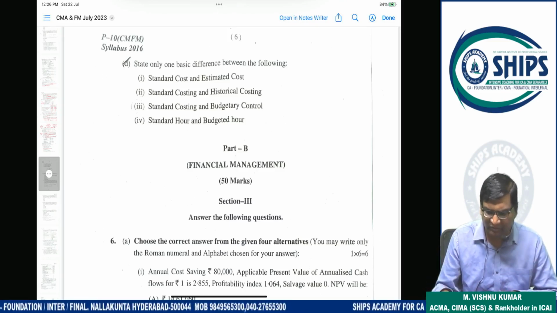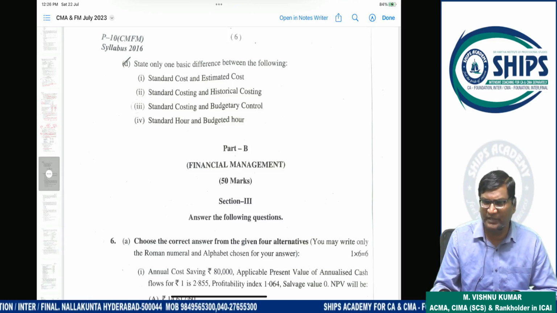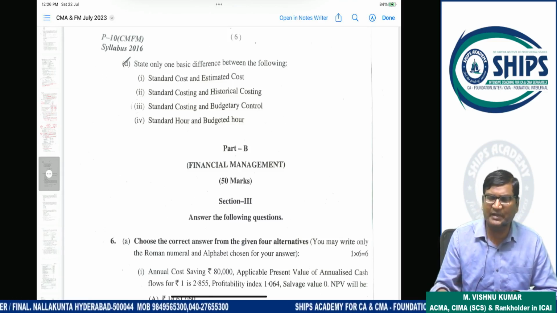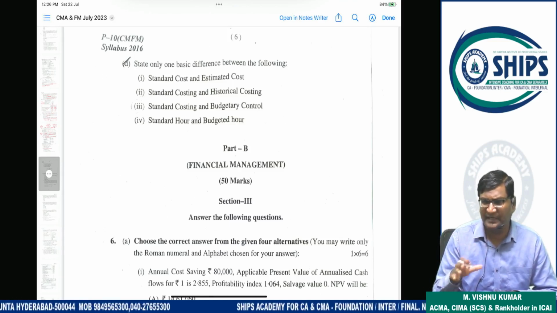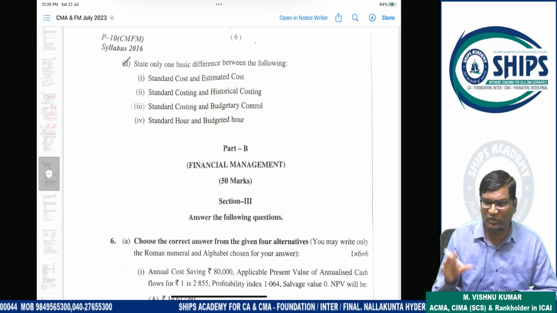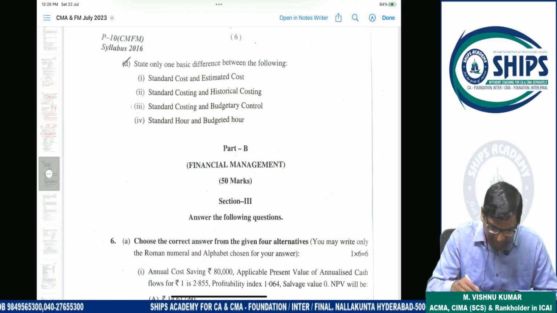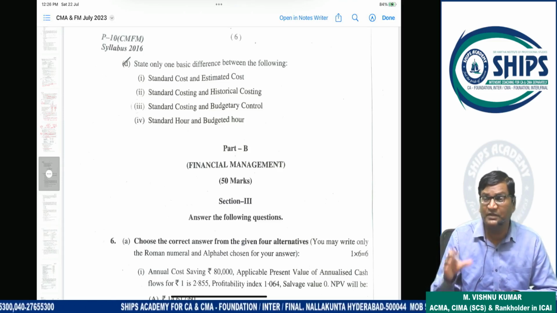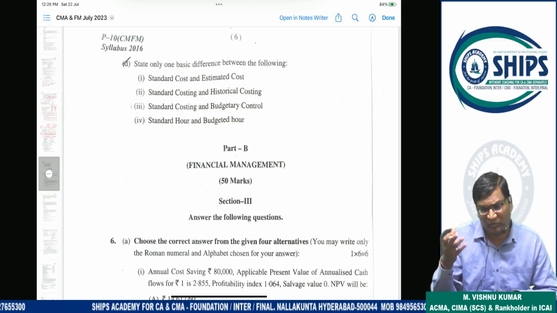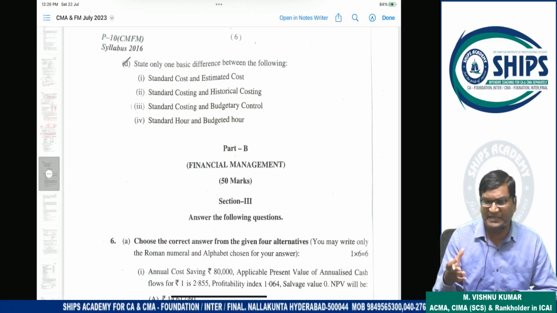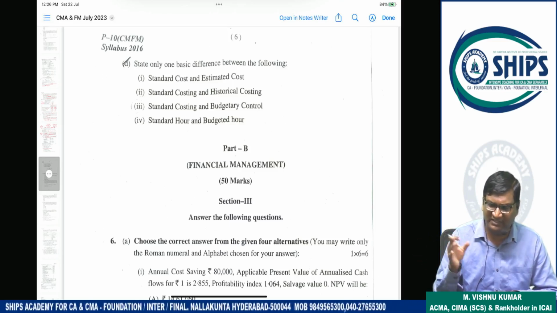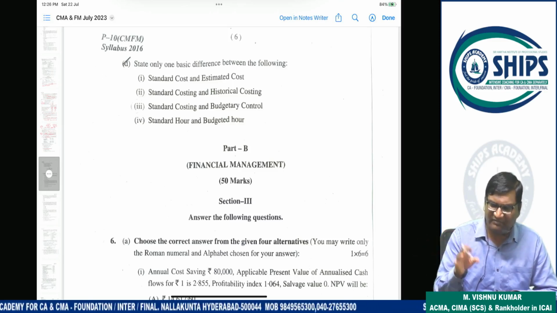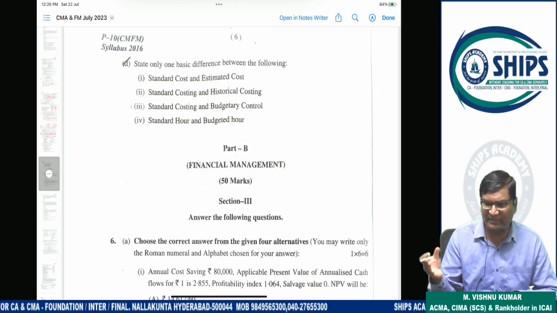Standard costing, historical costing. Historical costing is only a cost accounting, which is also called as absorption costing. Standard costing is a cost control technique. In this, ultimately the objective is what? Cost control through variance analysis. Standard costing, budgetary control. Standard costing is nothing but cost control technique. In this, standards will be set, and according to that, actual will be performed. If there is a deviation, then variances will be calculated and action will be taken.